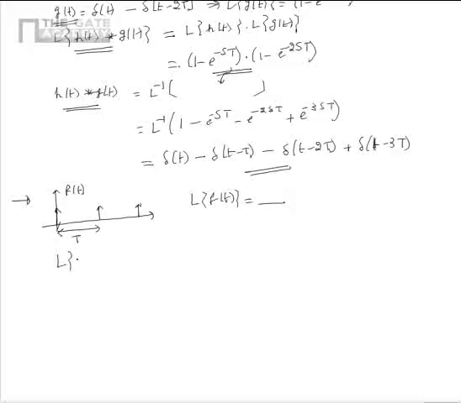We know that the Laplace transform of a periodic function f of t can be written as 1 by 1 minus e power minus sT multiplied by F1 of s, where F1 of s is equal to the integral from 0 to T of e power minus st f of t.